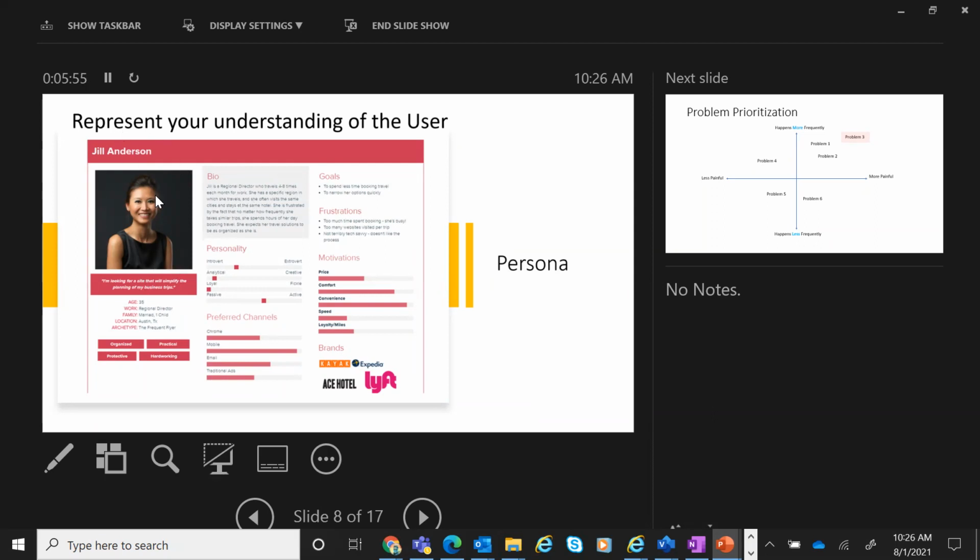Now, Jill Anderson may represent the larger group of sales or leadership teams which travel a lot and are looking to book their travel to different locations. So therefore, this persona is a representation of what do they do, what are their frustrations, what are their motivations. It also brings out their personality. Personality is important because it helps you understand how they think, what motivates them, how do they behave.